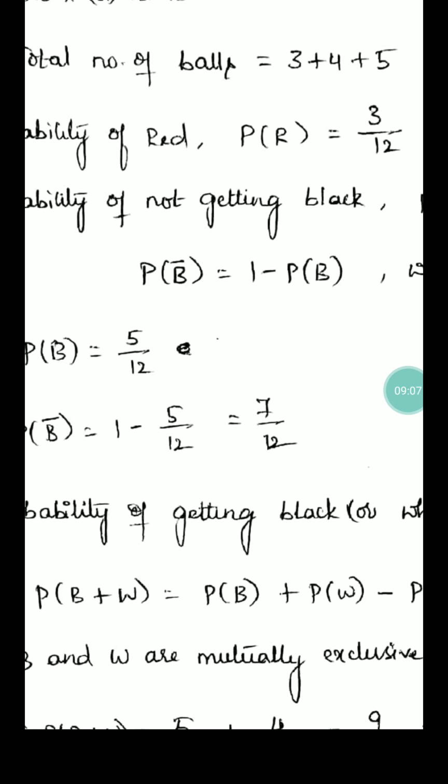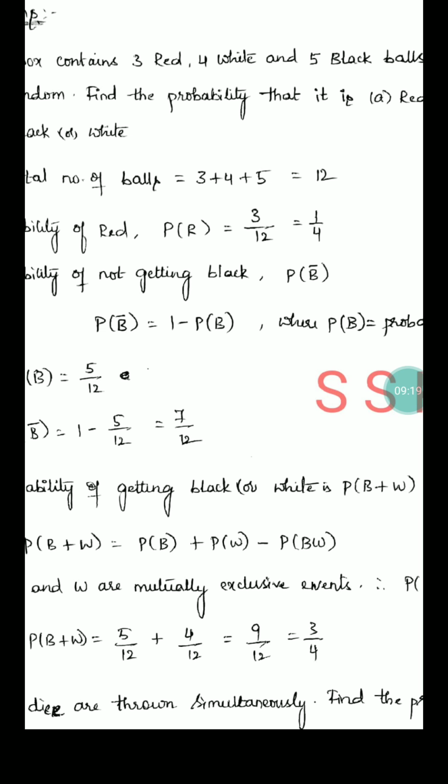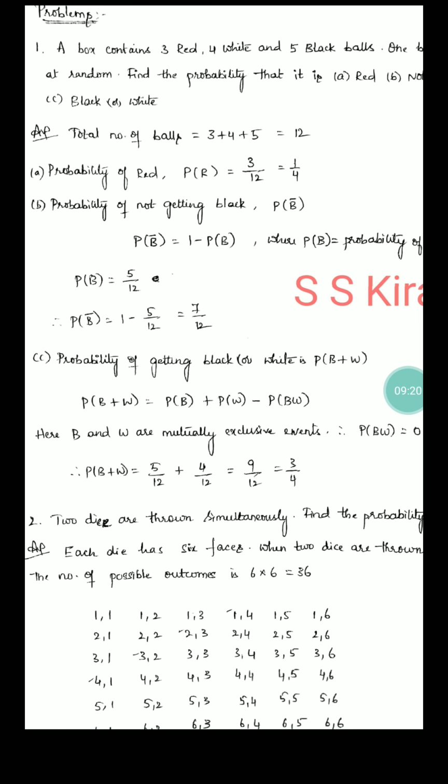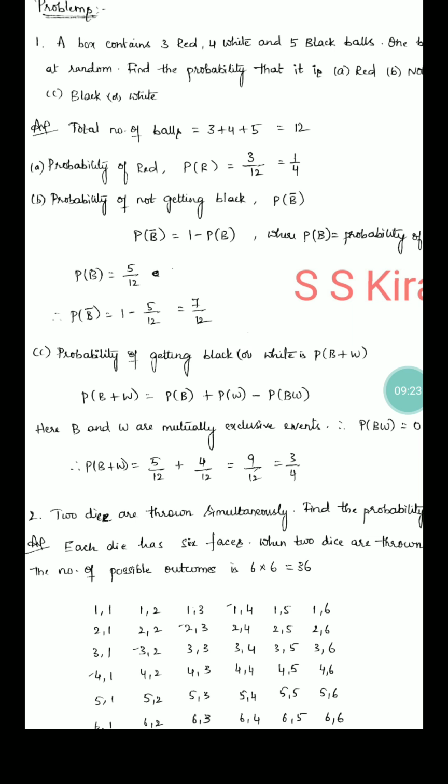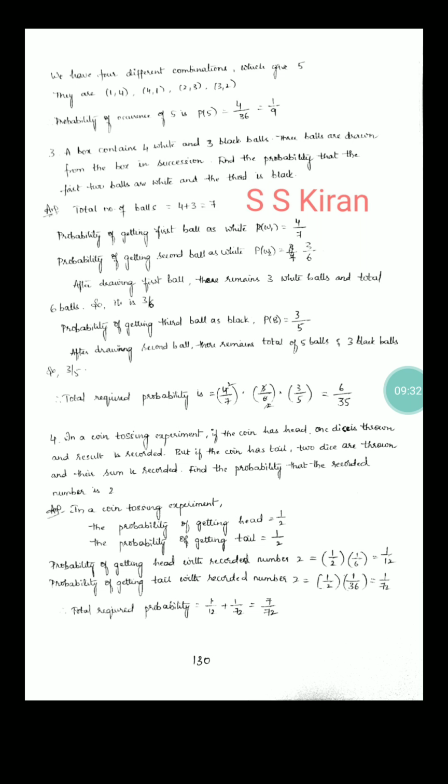If you're not getting black, there is a formula. Probability of B bar. Why B bar? Not getting black. So probability of B bar is equal to 1 minus probability of B. Very simple. Probability of B is equal to 5/12. Why? Because there are 5 black balls and total balls 12. So probability of B bar is equal to 1 minus 5/12, which is equal to 7/12. Okay. Just see the problems, you can understand. Okay. Right. The next, all problems are very easy. Simply observe, then you can understand. Then we will enter into the concept.